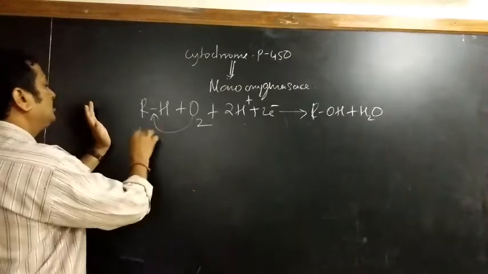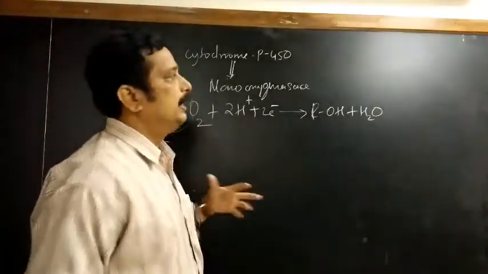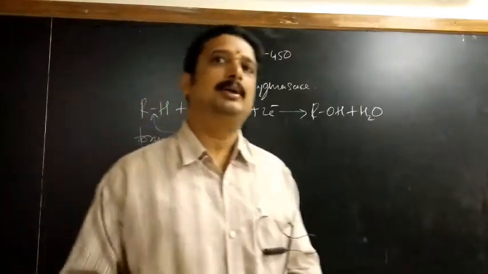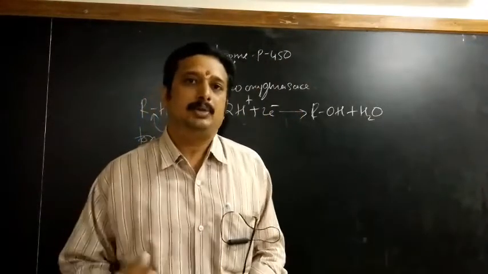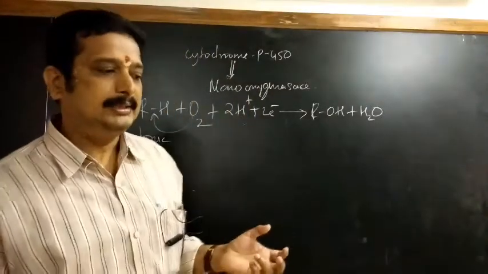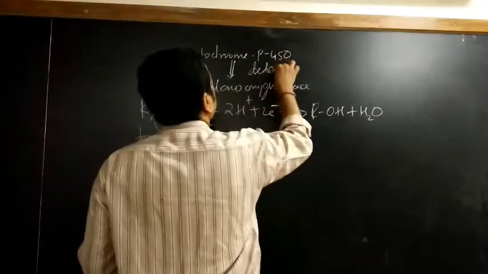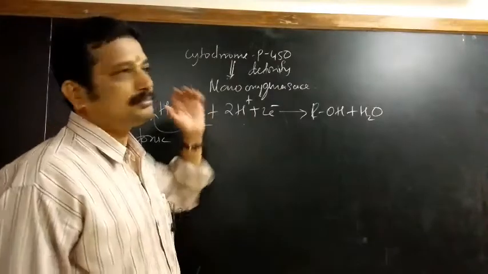So what we observe here is that a very harmful toxic element is converted to a non-toxic element, and the hydrophilicity is increased. So what will happen now? It can be excreted out easily via urine from the human body, and that's why this enzyme is acting as a detoxifier.